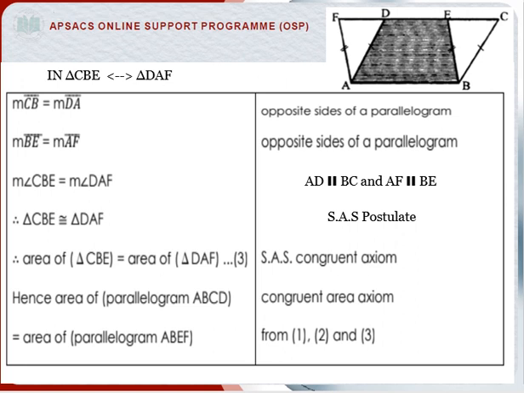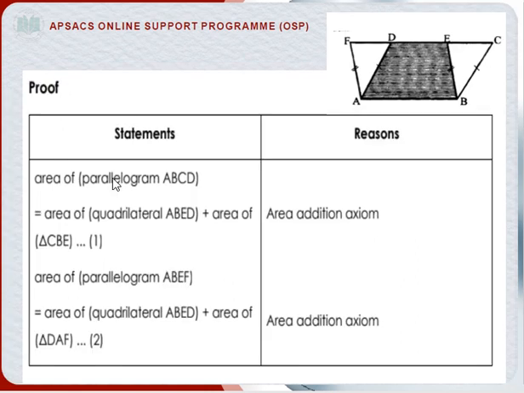In the previous slide, in equations 1 and 2, the first term of equation 1 is equal to the first term of equation 2, but the second term of equation 1 is not yet shown equal to the second term of equation 2. But now we have proved that the area of triangle CBE is equal to the area of triangle DAF.